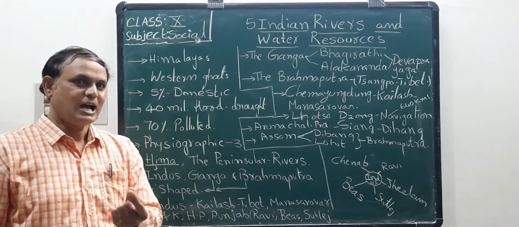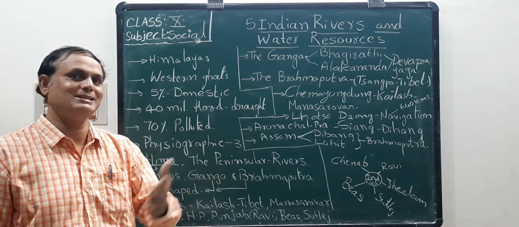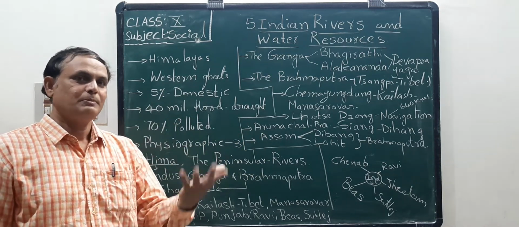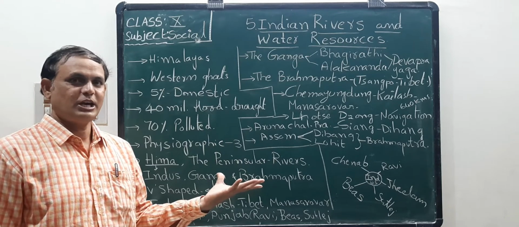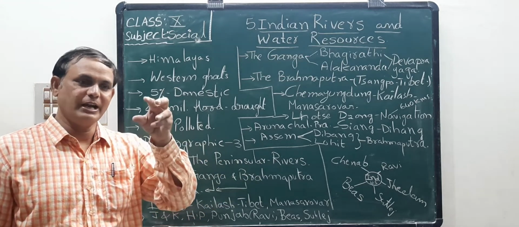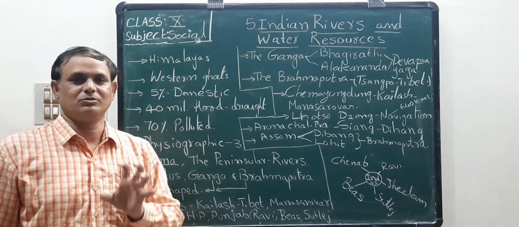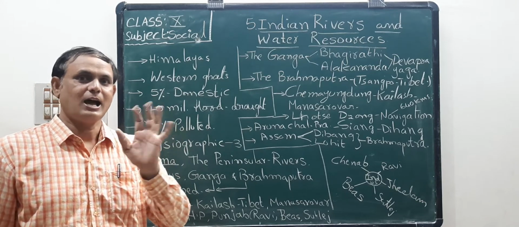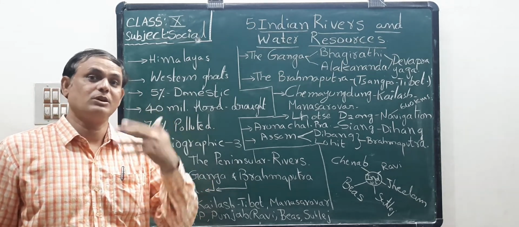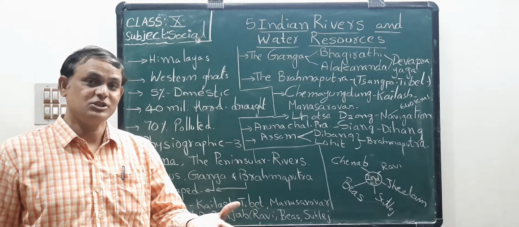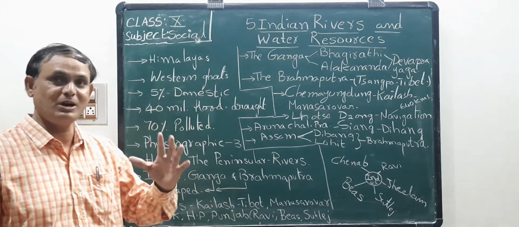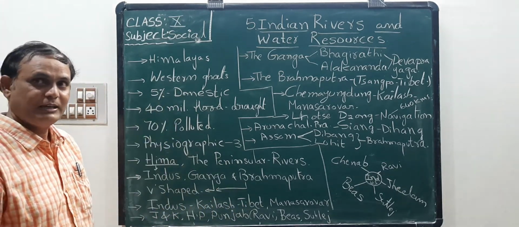Are you understood? After my explanation, you take your textbook and look at the pictures and observe the map points, the pictures, the pie charts, the graphs, etc. You must observe.